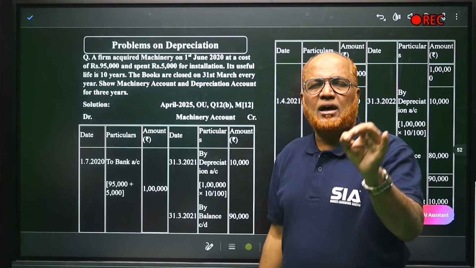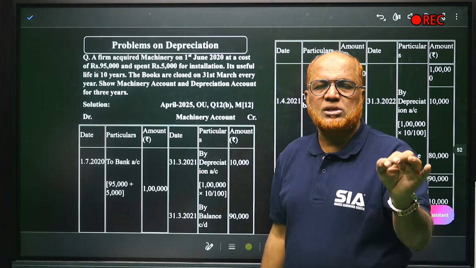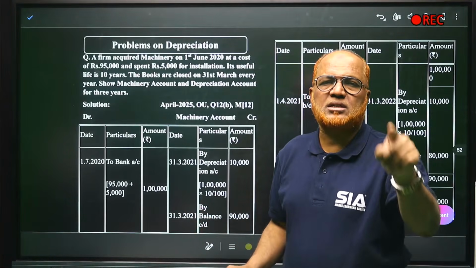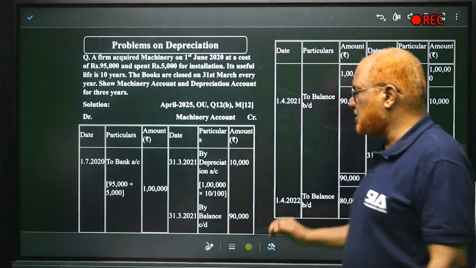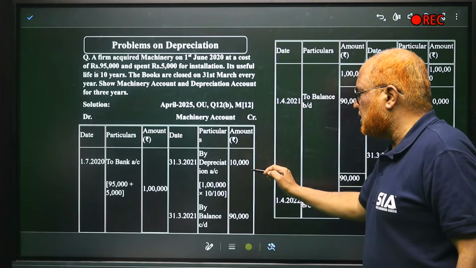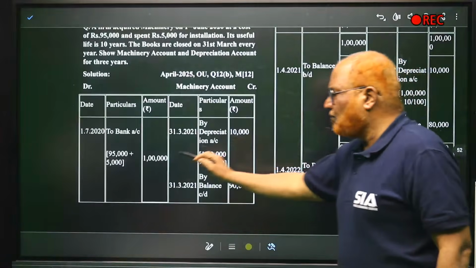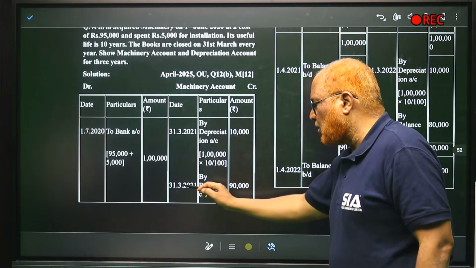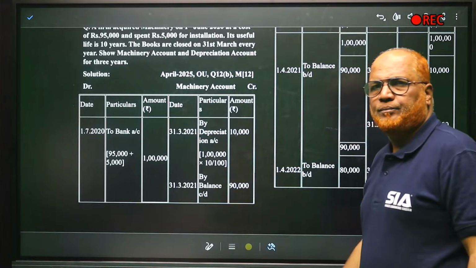So every year depreciation is 10,000 and this 10,000 will remain same because straight line method. Right? So by depreciation 10,000. So 1 lakh minus 10,000 is 90,000 is the balance carried down 31st March 2021.